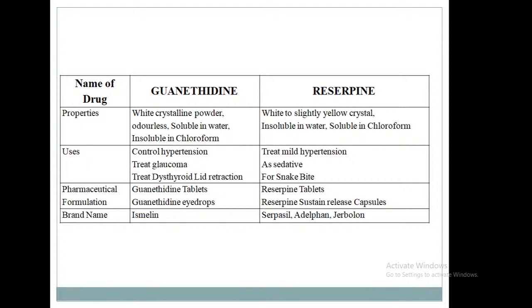Next drug under the antihypertensive drugs, guanethidine. Properties: white crystalline powder, odorless, soluble in water and insoluble in chloroform. Uses: control hypertension. Also it is used to treat glaucoma and dysthyroid lid retraction. Pharmaceutical formulation: guanethidine tablets and guanethidine eye drops. Brand name Ismelin.